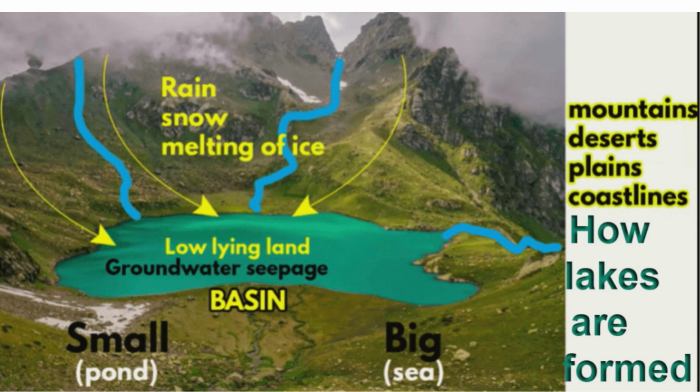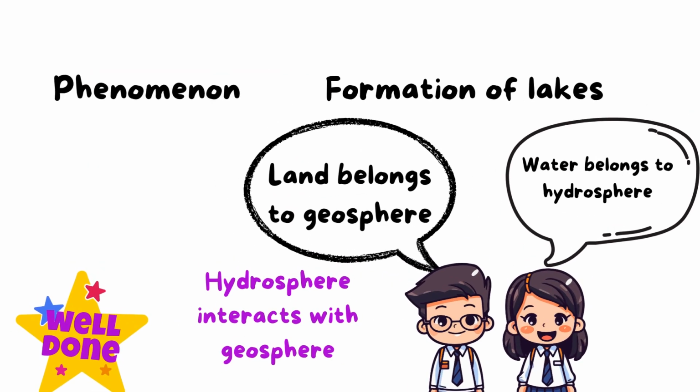So here, the interaction between what and what? Yes, between rocks or land and water. So, as you said, land belongs to geosphere or lithosphere, yes, and water belongs to hydrosphere. So here the interaction is between hydrosphere and geosphere or lithosphere. I want you to know the two terms, okay?